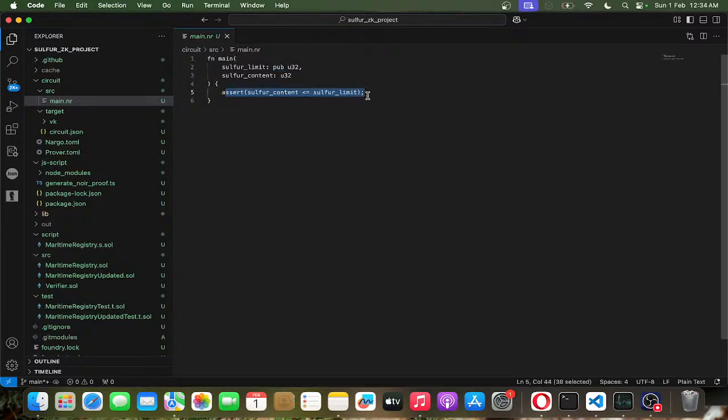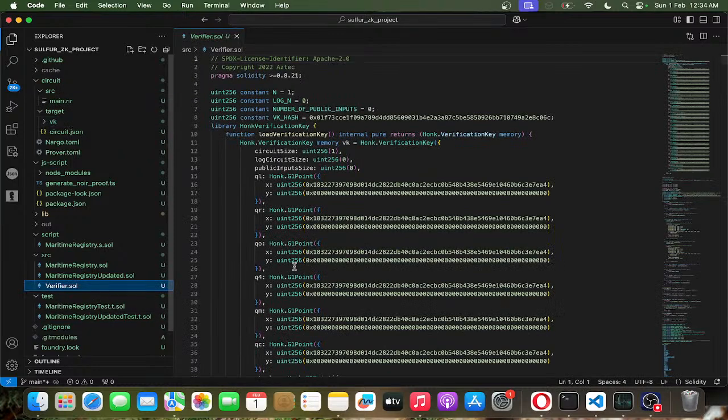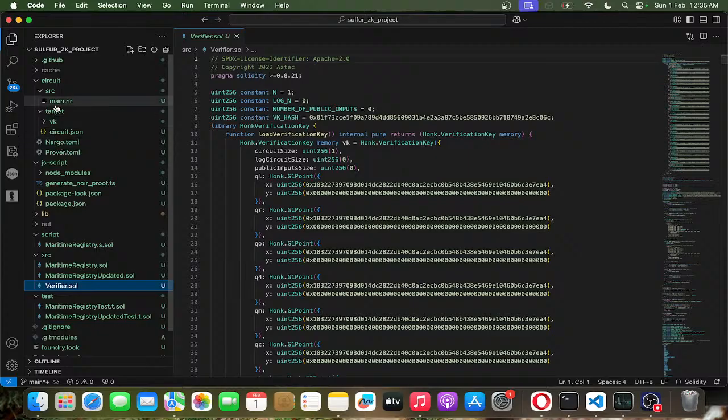and then we just check using the, so this is the circuit, and then we have to generate the VK, it's a verification key. With this verification key, we're going to generate the verifier contract. So this is the contract that's been deployed to the blockchain, and this is the contract that we use to verify the proof that's been generated from the circuit on the blockchain, right?